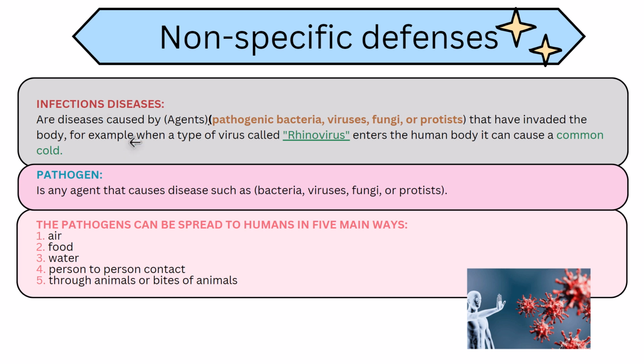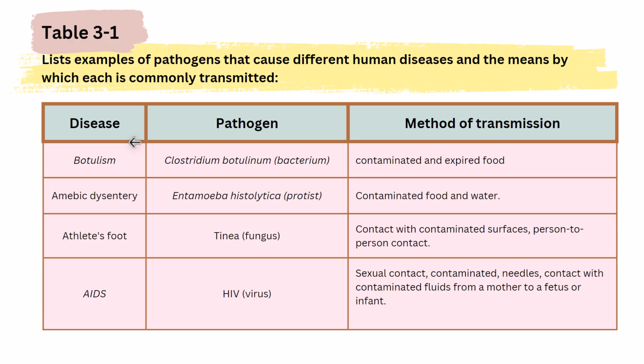The pathogens can be spread to humans in 5 main ways, including air, food, water, person-to-person contact, and finally through animals or the bites of animals. Here we have a table that shows some types of diseases and the pathogen that lead to these infectious diseases, and also the way of transmission of these diseases.